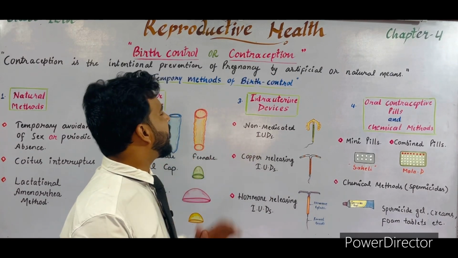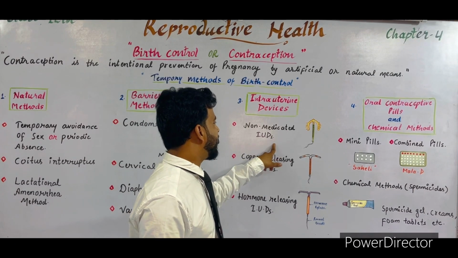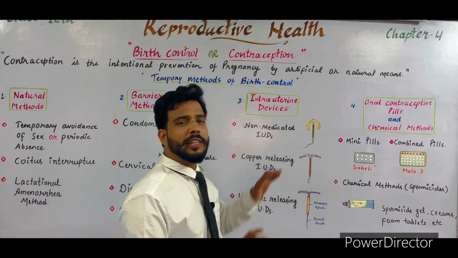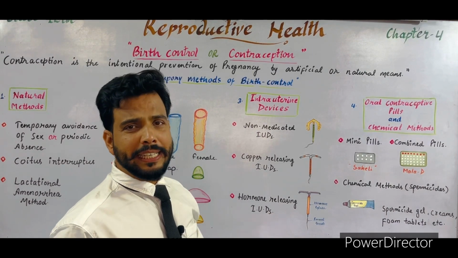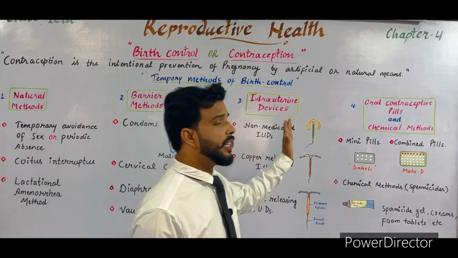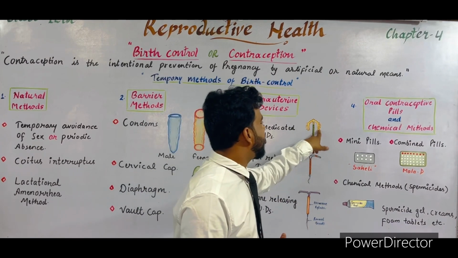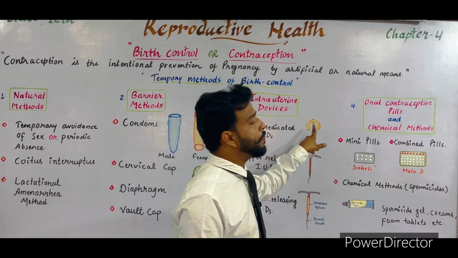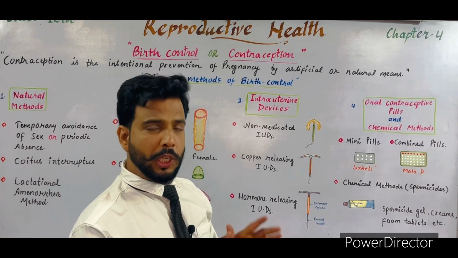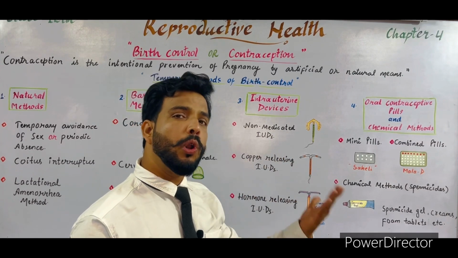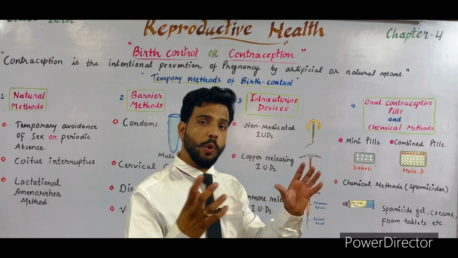Number one category is non-medicated IUDs. IUDs means intrauterine devices. These are not releasing any chemical or hormone, so they are called non-medicated devices. These devices are fitted inside the uterus in such a manner that both ends cover the fallopian tubes completely and prevent the entry of sperm into them, because fertilization takes place inside the fallopian tubes where sperm and ovum fuse together.